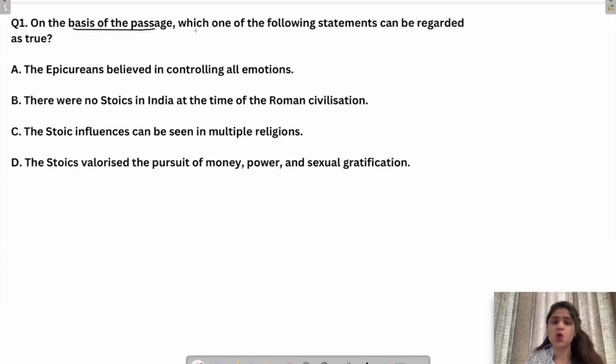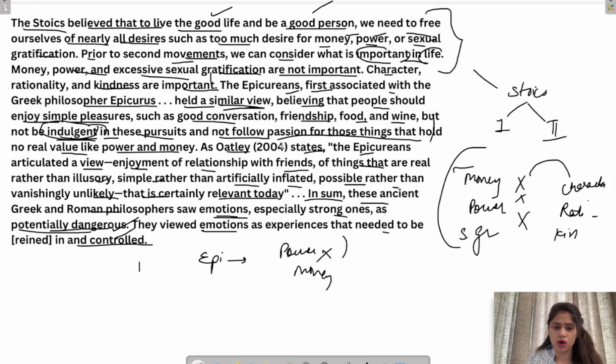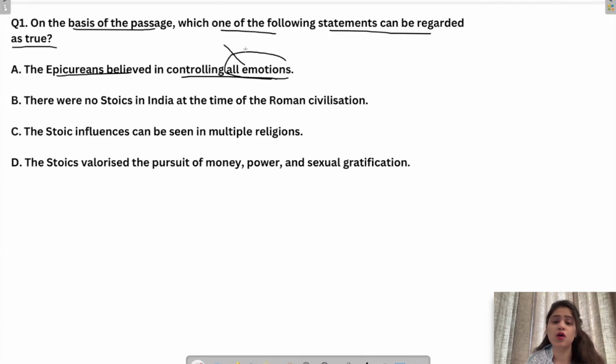On the basis of the passage, which one of the following statements can be regarded as true? All right. The Epicureans believed in controlling all emotions. No. It was not all emotions. They believed that you should just enjoy simple things. Not all. So you should refrain from some emotions. The Epicureans articulated that you should enjoy relationship with friends as something which is real, simple, not artificial or inflated. They also said that you should enjoy good conversation, friendship, food, but do not indulge in them. So it's not about controlling all.